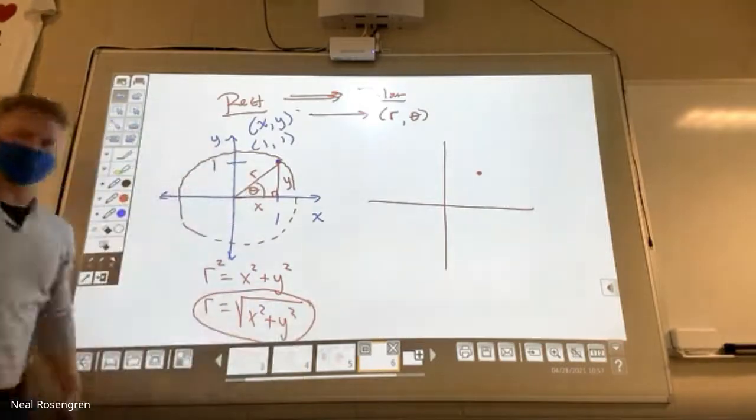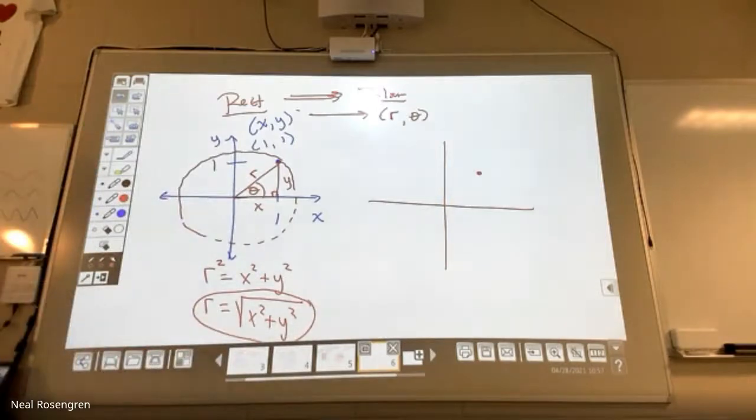Okay, formula number 1. And that is always true. If you give me a rectangular coordinate, I can figure out the radius of the circle that will be in polar by just doing the square root of x squared plus y squared.